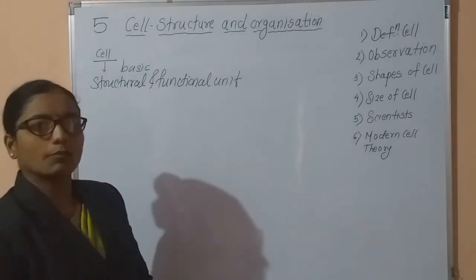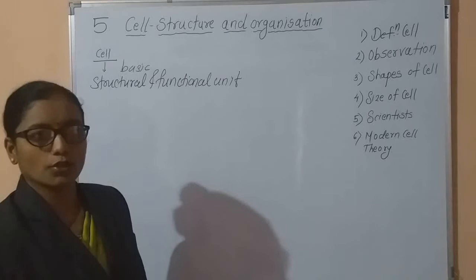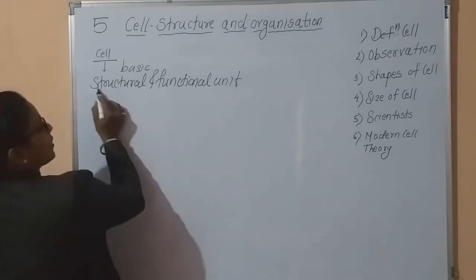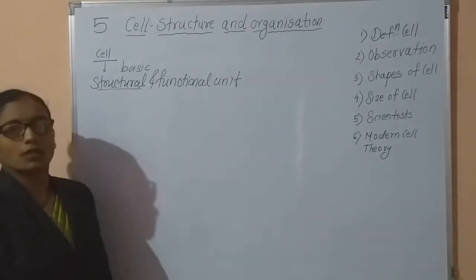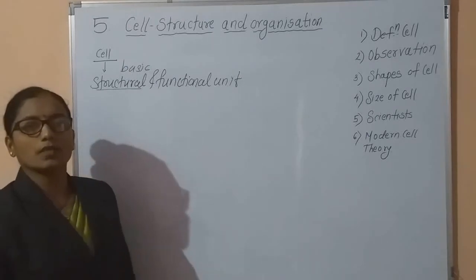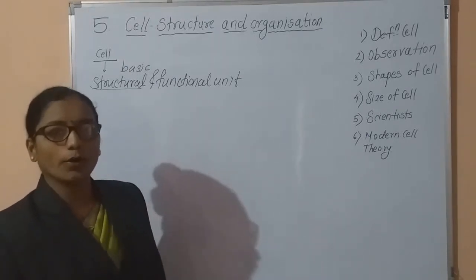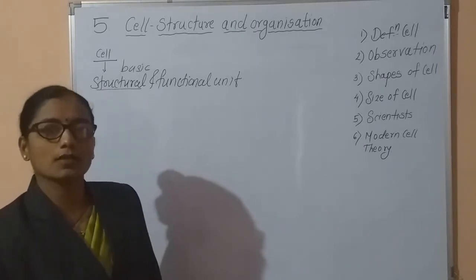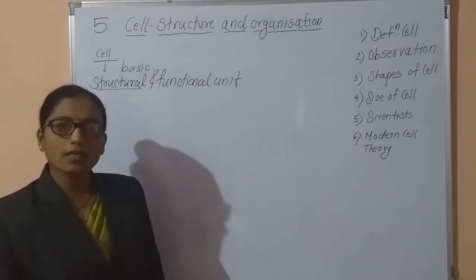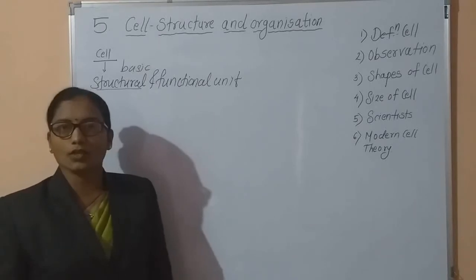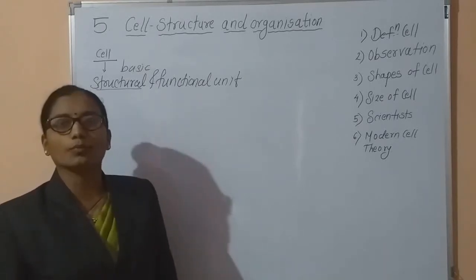Cell is the basic structural and functional unit. Structural means the structure of an organism is made up of cells, and the functions of the body of the organism are also performed by the cell. Hence, the cell is called the basic structural and functional unit.